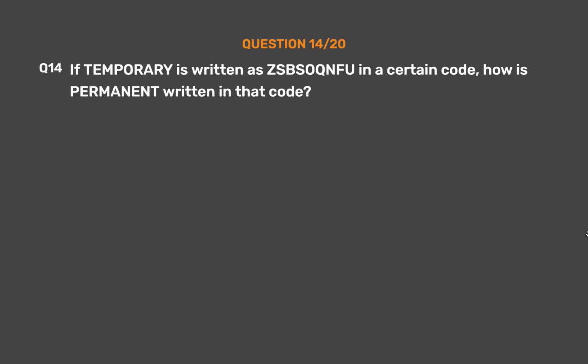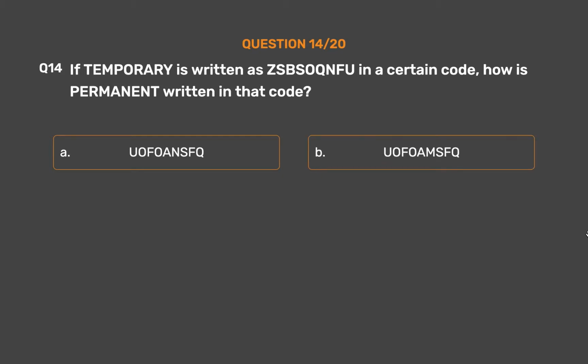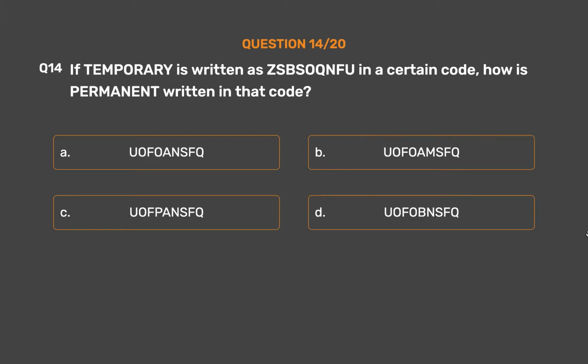Question number 14. If temporary is written as SPSOKNFU in a certain code, how is permanent written in that code? Option A. UFOANSFK. Option B. UOFOMSFK. Option C. UOFPANSFK. Option D. UOPHOBANSFK. Option E. None of these.